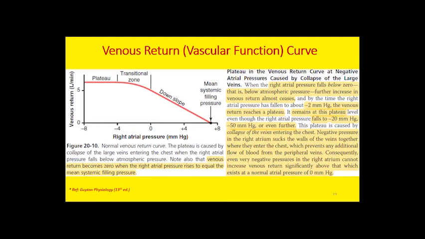This is due to collapse of the large veins. Negative pressure is created in the right atrium, and this negative pressure sucks the walls of the veins together, and there is a plateau phase.